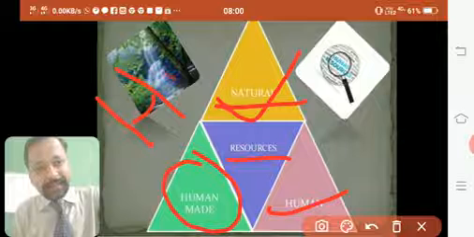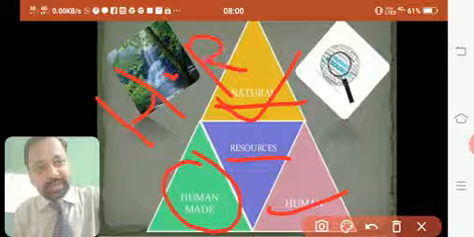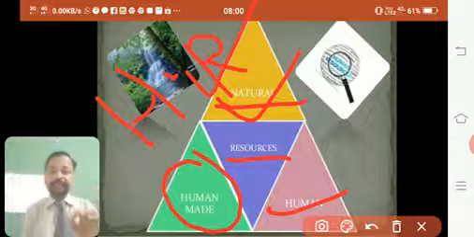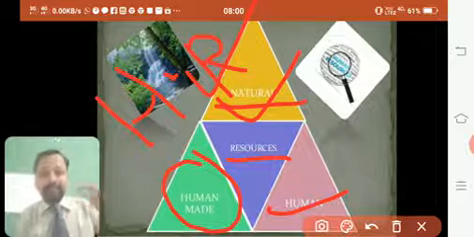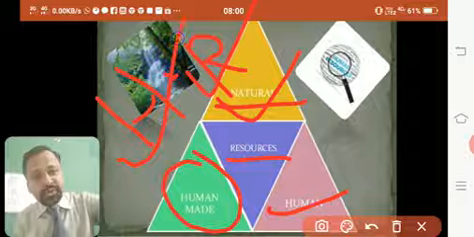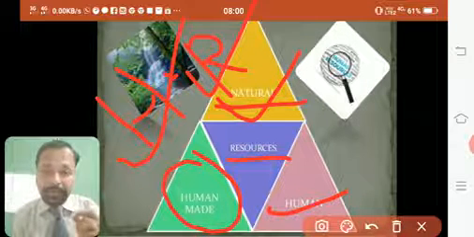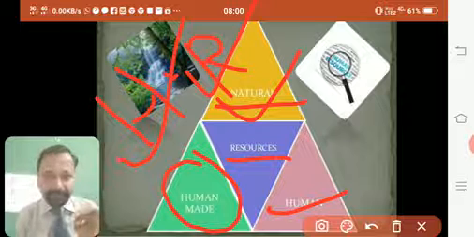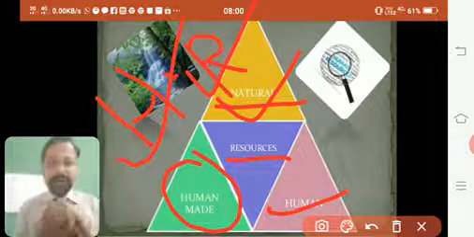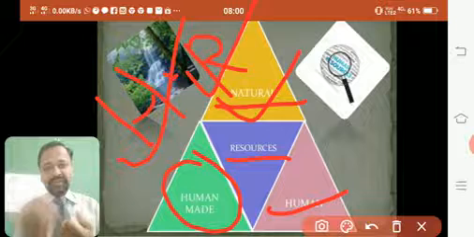Now if you break the term human resource: resource, we know what a resource is. A resource is anything which satisfies our need. Now what is a human resource then? Any human who satisfies my need is called a human resource. Now how? You can ask me, sir, how can you say this? How can a human satisfy my need?